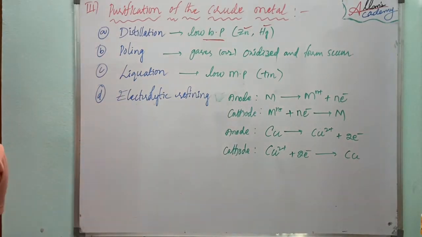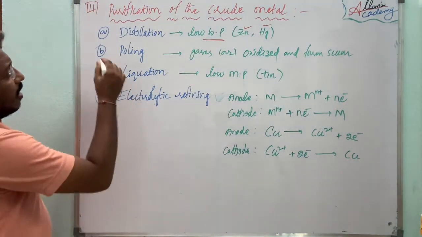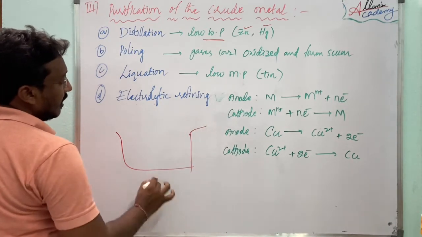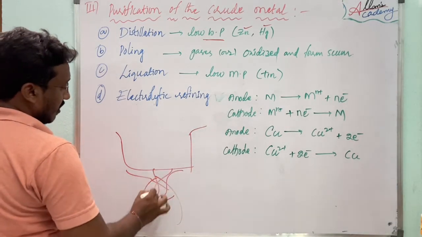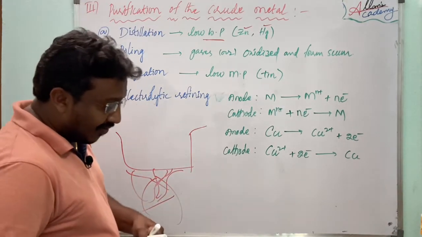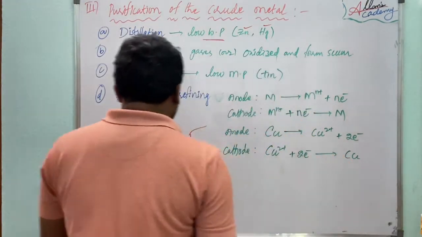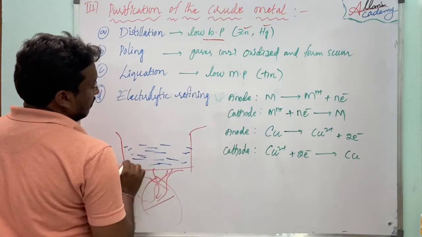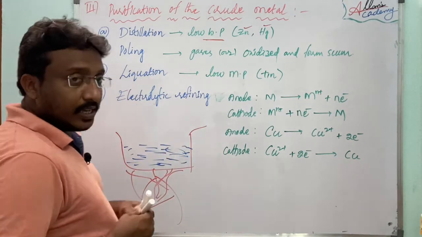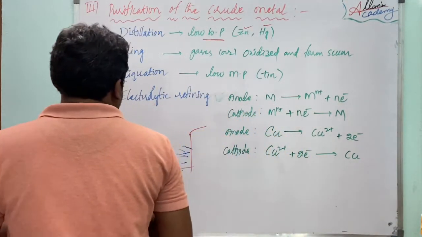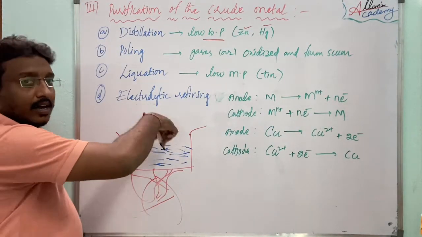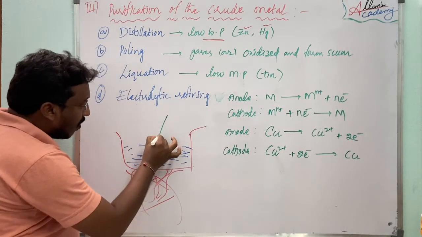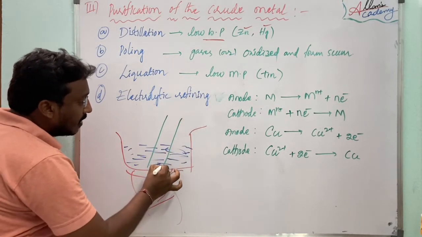Here actually we take a huge container and we heat it with the help of a furnace. Here it contains the crude metal in liquid form, and we stir the liquid, stir the crude metal with the help of green logs.